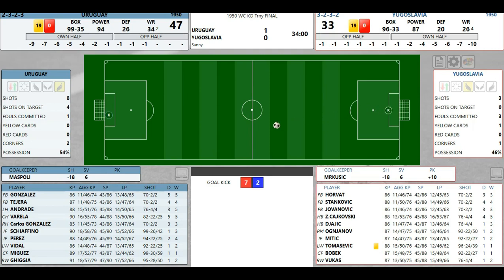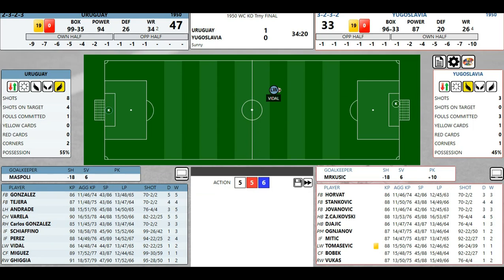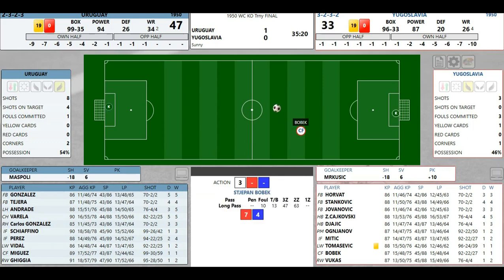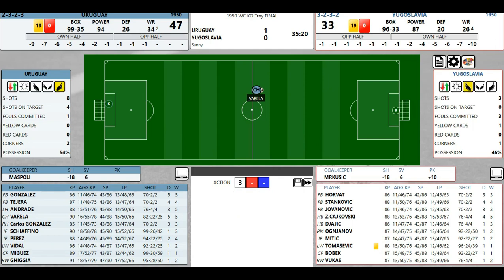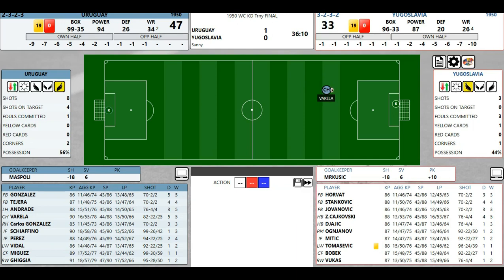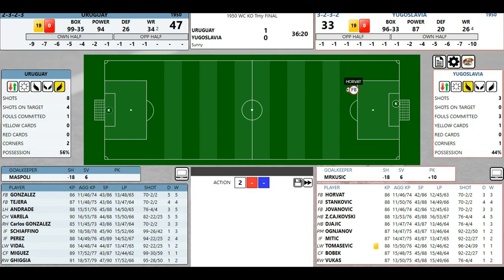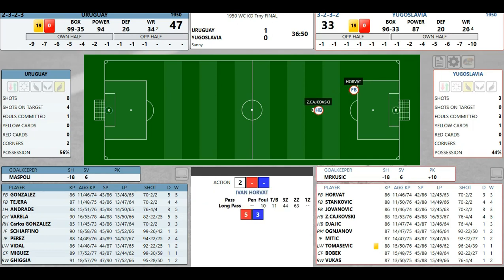Trevor, second of the day. That didn't work. Up to Fidel. Go back to that ball. There's Varela. Varela trying to do his job. Varela. Varela. Varela, but Horvat steals it. Ivan Horvat.